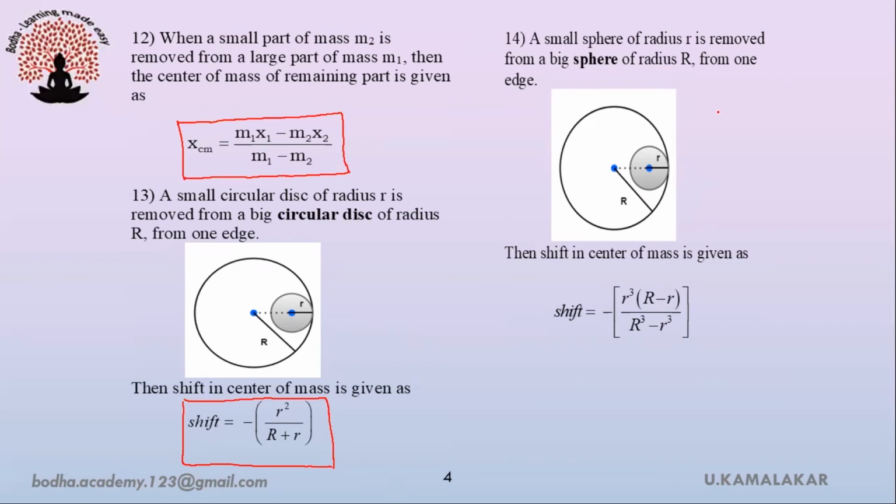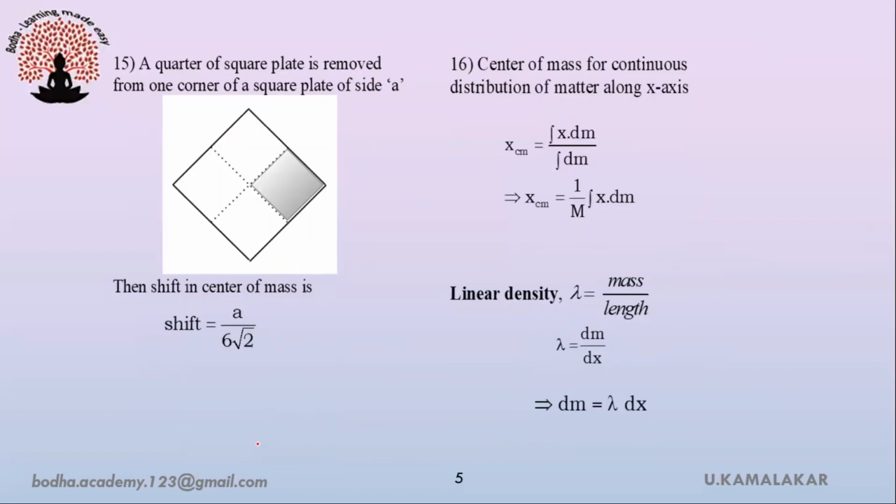A small sphere of radius r is removed from a big sphere of radius R. Both spheres are touching at one edge. Then shift in center of mass is given as shift is equals to minus of small r cube into R minus small r by R cube minus small r cube, where R is radius of big sphere and smaller is radius of small sphere. A quarter of square plate is removed from one corner of square plate of side A. In such case, the shift in center of mass is given as A by 6 root 2.